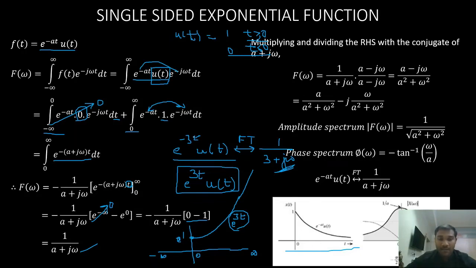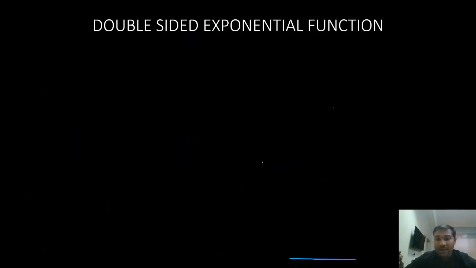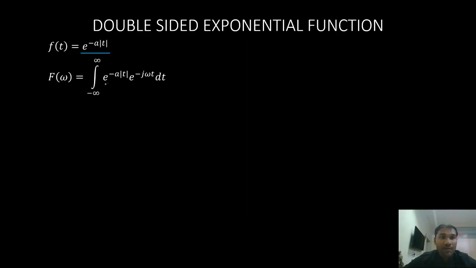The next standard signal is the double-sided exponential signal. So far we have done the single-sided exponential signal. Now this is the double-sided exponential signal. The signal is represented like this: e power minus a mod t. We are substituting this in the analysis equation.